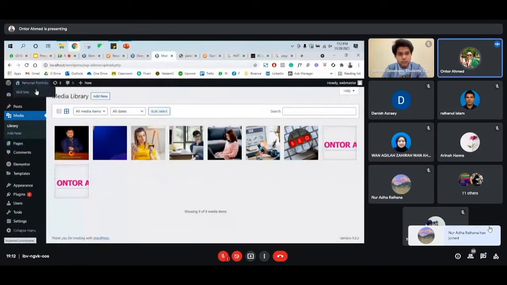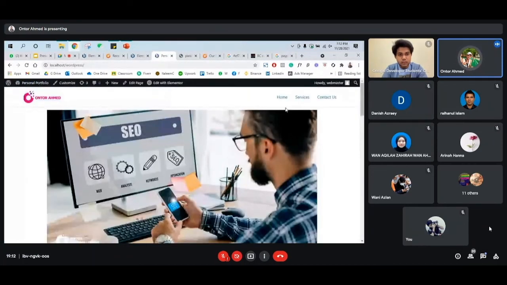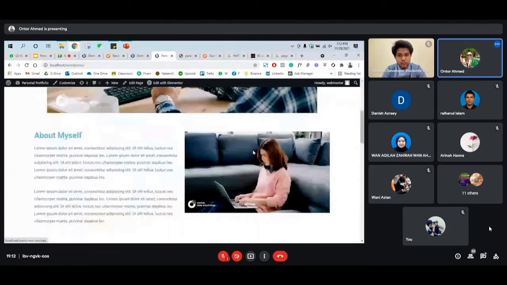Well, I think these are pretty much all the things. And if you want to add one more page over here, it's the same thing: you just need to go to the WordPress dashboard, All Pages, Add New Page, put in your page name, and it will appear here.